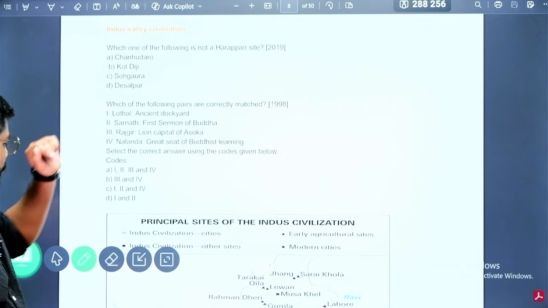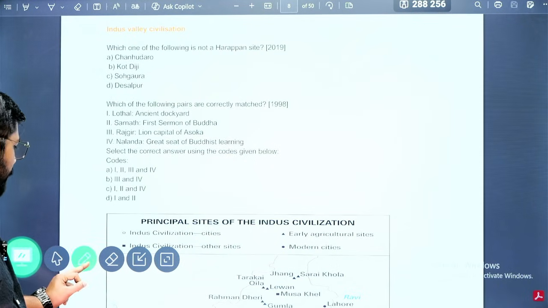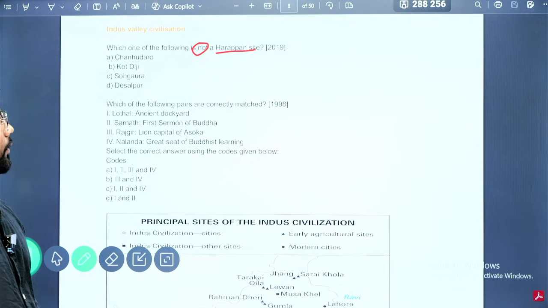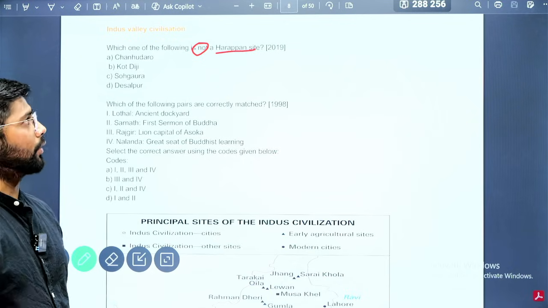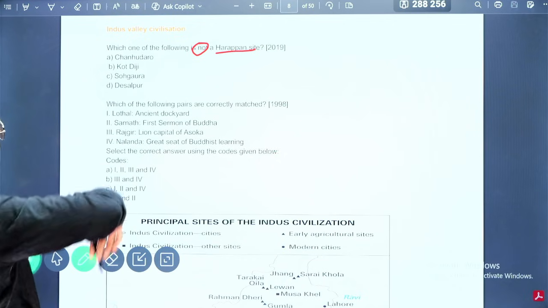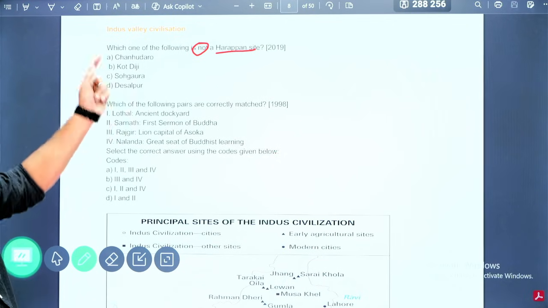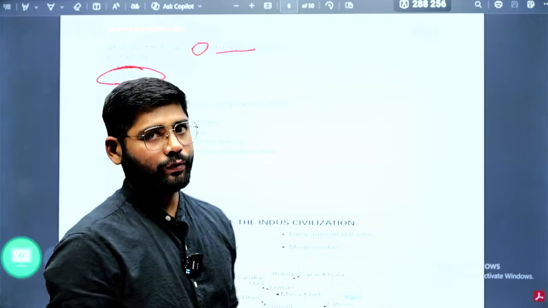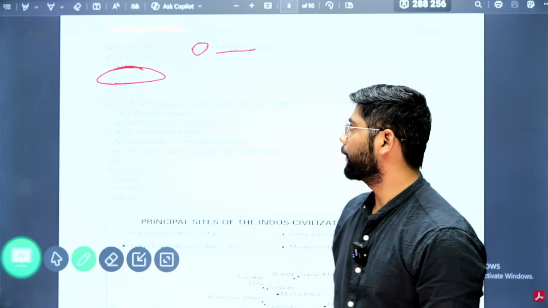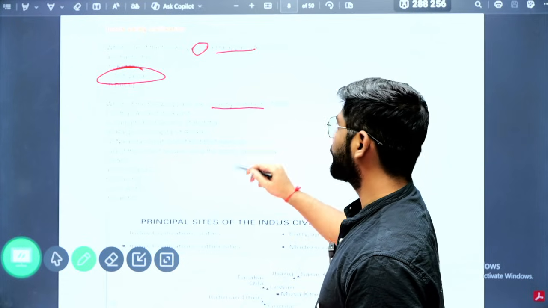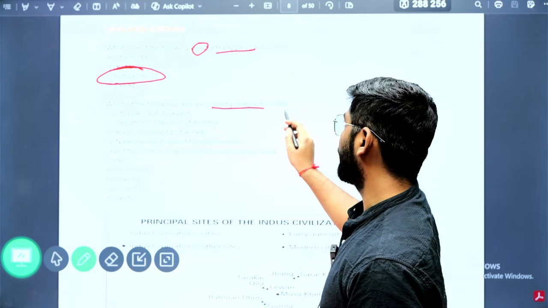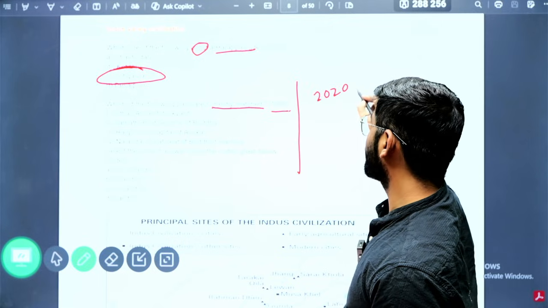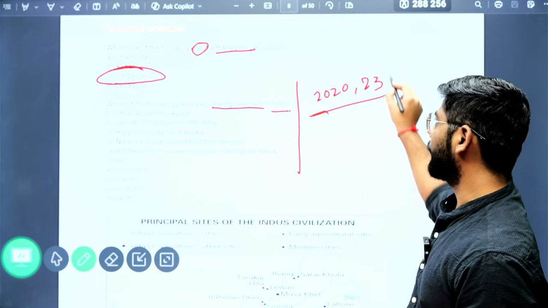The first question UPSC asked, in 2019, is which of the following sites is not a Harappan site. So you need to know which is Harappan and which is not. This particular site we have seen previously in the Stone Age, so obviously it does not belong to the Indus Valley. Then there is a question with a description of a site, asked in 1998, again in 2020, and also in 2023. So they repeatedly ask this question.